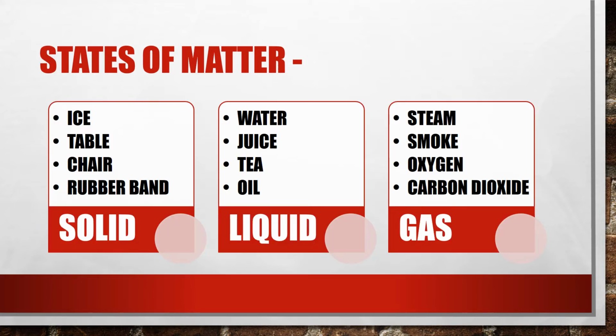Now we will study the different states of matter. Basically you will study three different forms of matter. These are solid, liquid and gas. Here you can see the examples of solid, liquids and gas.